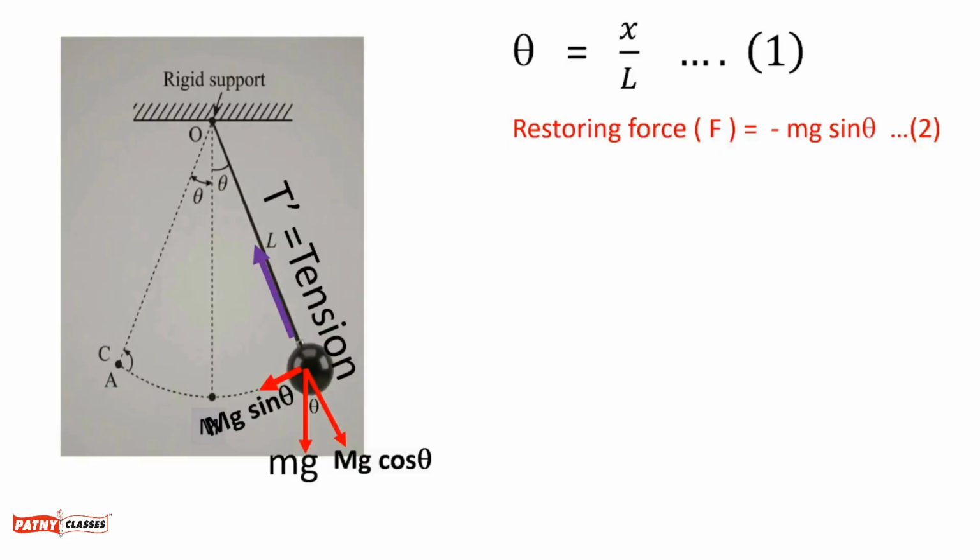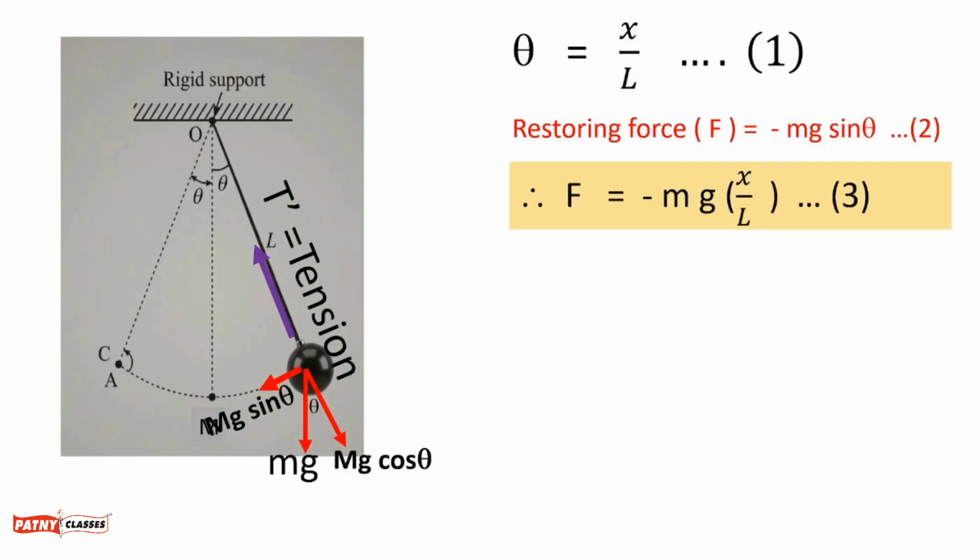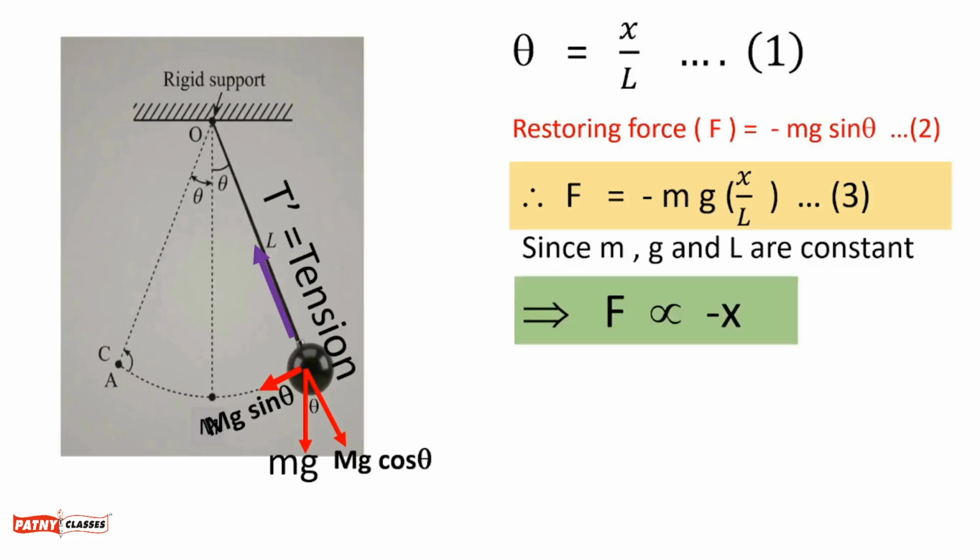Then restoring force equals minus mg sin theta, because restoring force is directed opposite to the displacement. Putting the theta value, we get F equals minus mg x upon L. Call it equation number 3. Since m, g and L are constant, mass, gravitational acceleration and length of the pendulum are constant, therefore F is proportional to negative x.